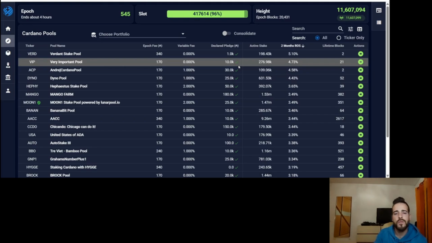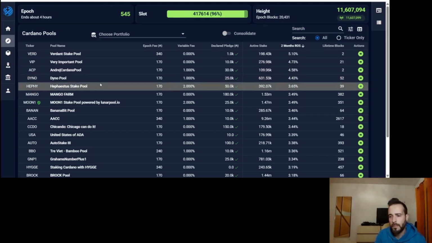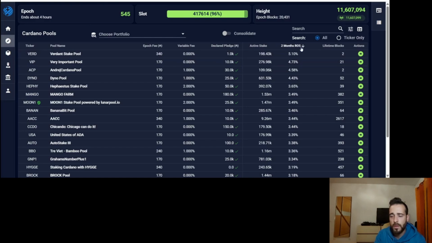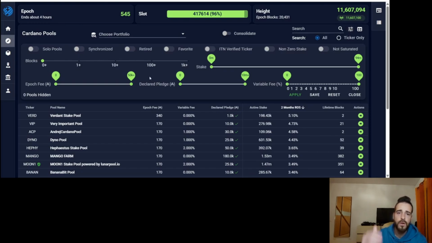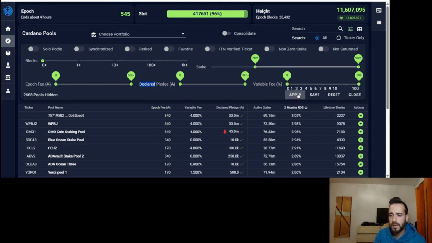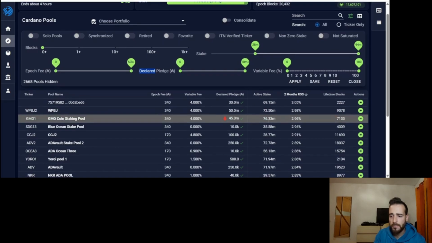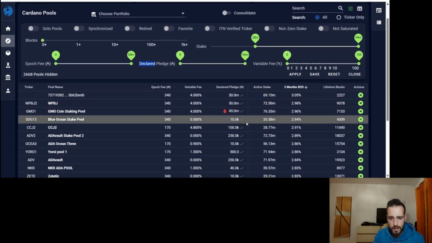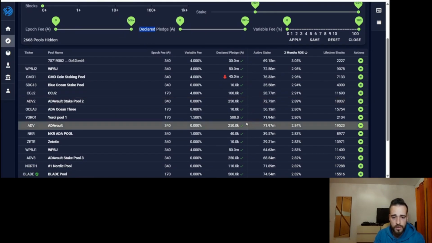Another option you also have is pooltool.io, which I really like because you can do a lot of filtering here for the pools, and I think that's really positive. As I've shown you in the previous video, you can select a lot of things for the pool and a lot of variables, and you can play with this to try to get the best pools possible. Let's say we want pools that have at least 28 million in terms of stake. Let's apply this, and we can see here a few pools that we can use, right?